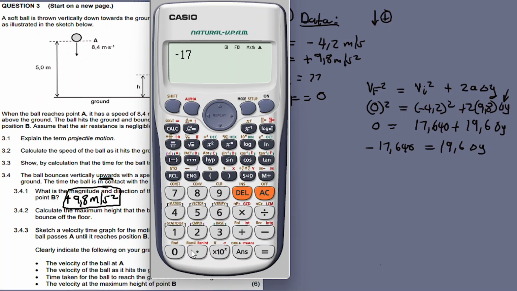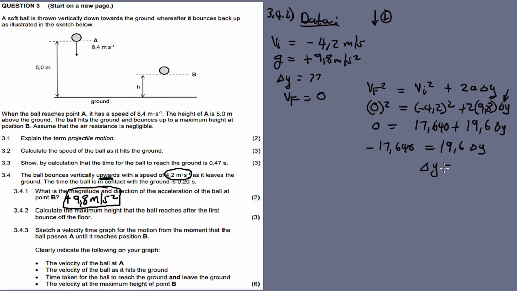So 17.64 divided by 19.6 equals delta y, which is equal to minus 0.9 meters. Therefore your answer here too is 0.9 meters up. Don't forget negative is up and then positive is down, right? Displacement always has a direction.